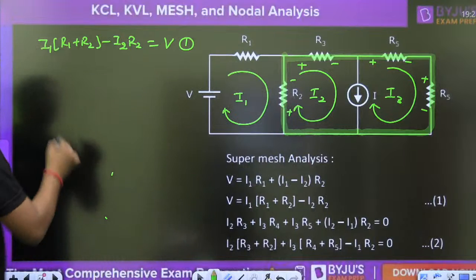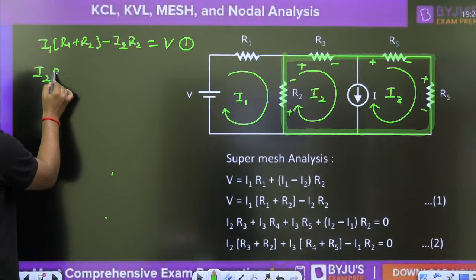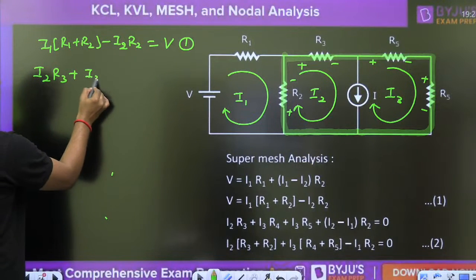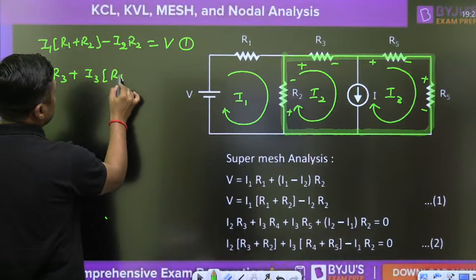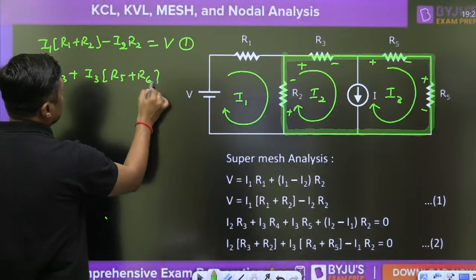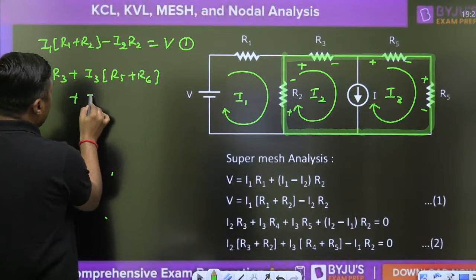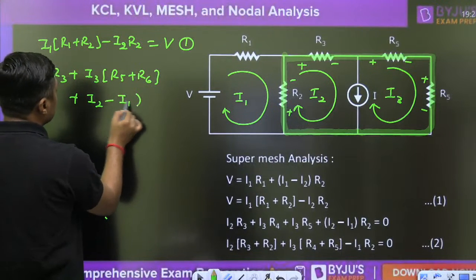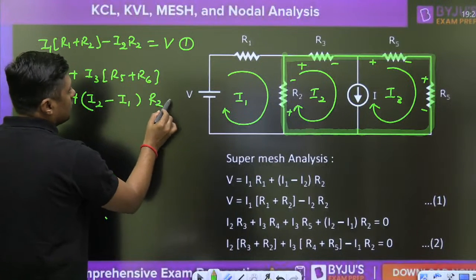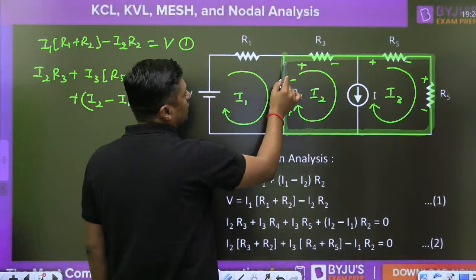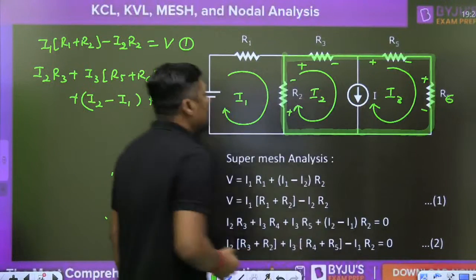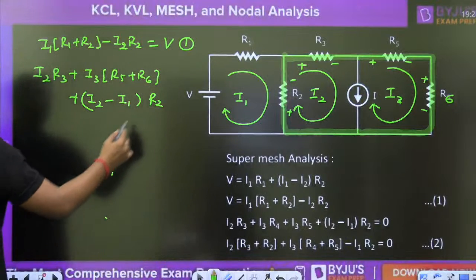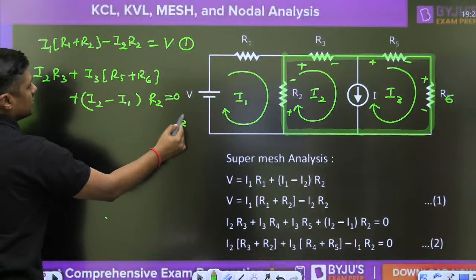Then it will become I2 into R3 plus I3 into (R5 plus R6) plus (I2 minus I1) into R2, and loop KVL is completed. This is R6. This is called the super mesh equation, equal to 0. This is equation number 2.